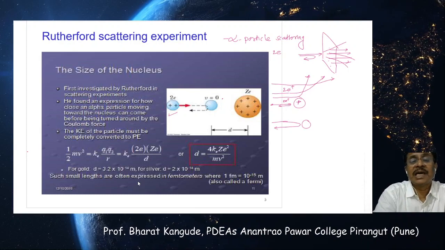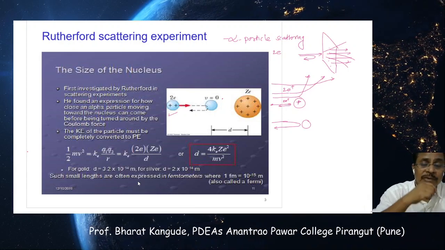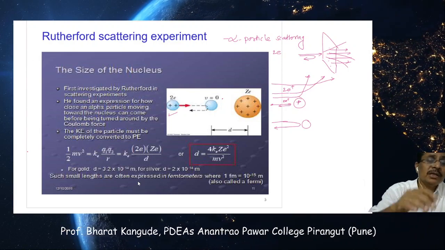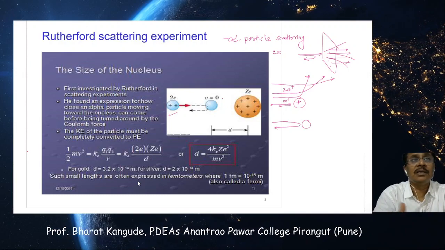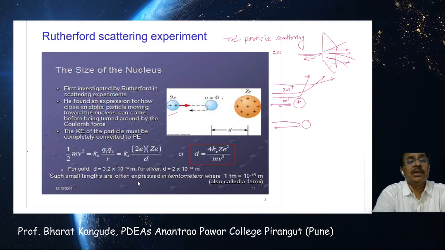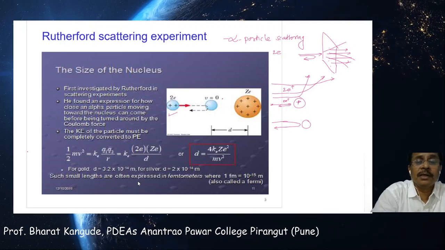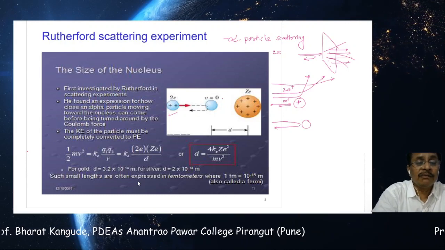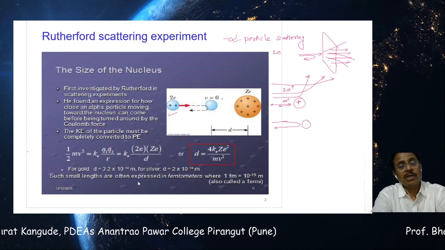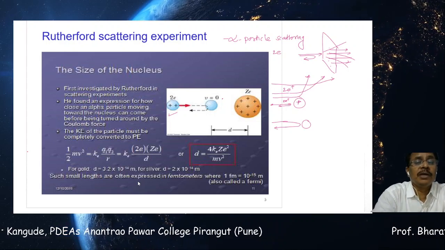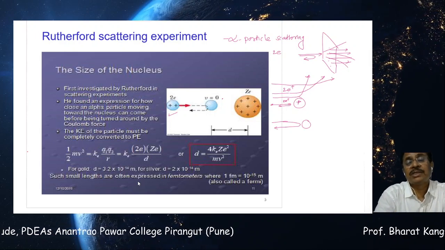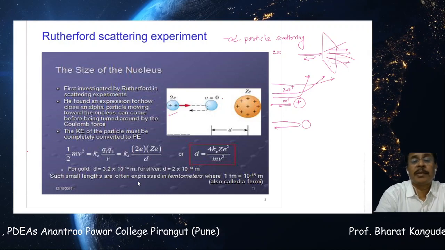One can measure the size of this type of nucleus, which contains Ze number of protons or this number of charges. So here he used this electromagnetic interaction to understand the size of that nucleus, and for that we have to understand this. Rutherford was the first person who investigated the alpha particle scattering experiment. He found an expression for how close an alpha particle moving towards the nucleus can come before being turned around by the Coulomb force. So Coulombic interaction must be there between this helium nucleus, the positively charged alpha particle, and this nucleus.